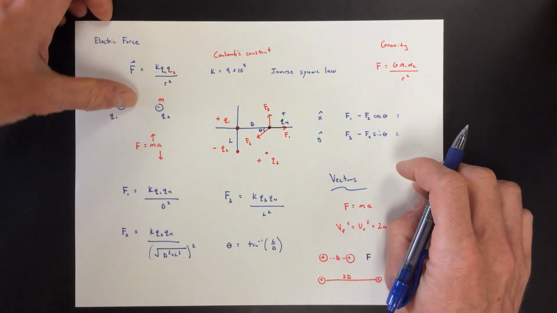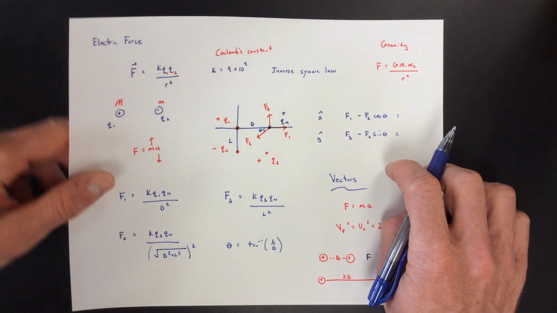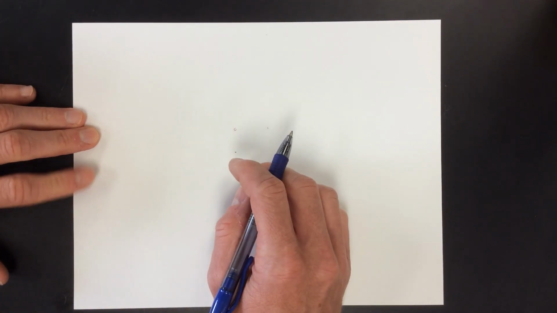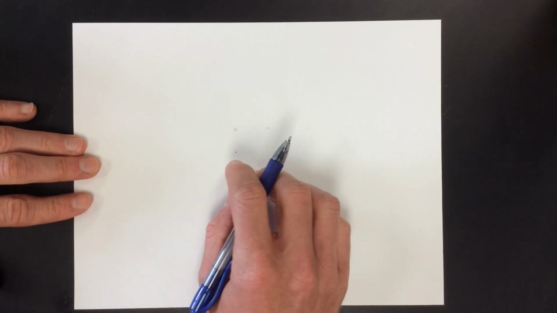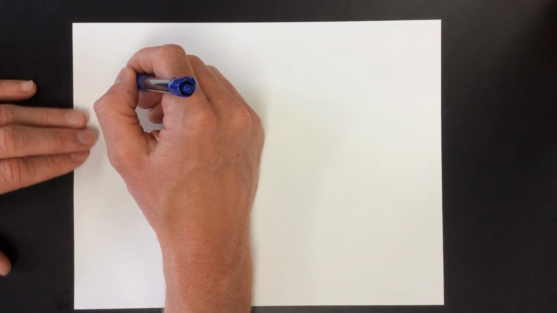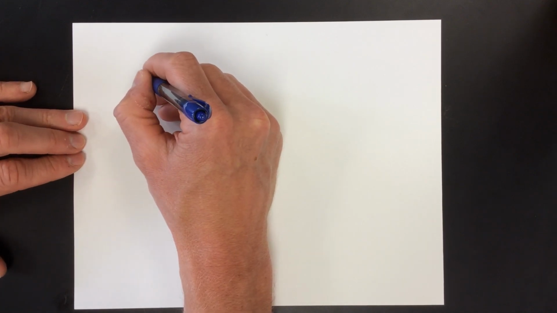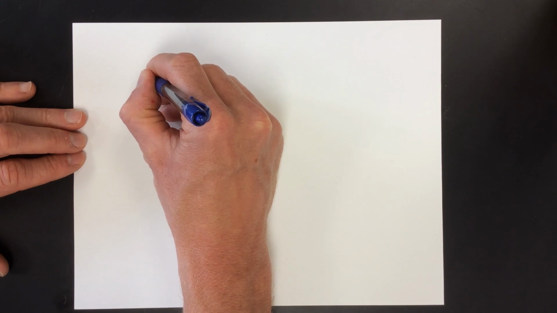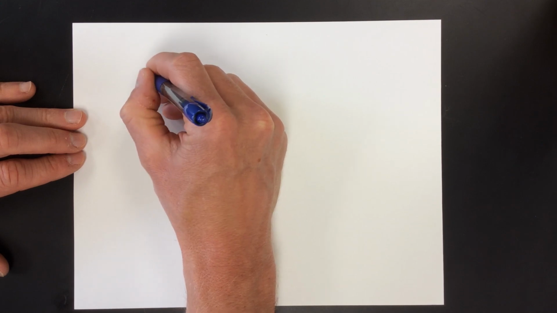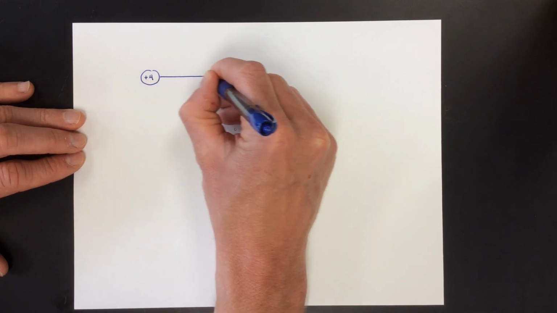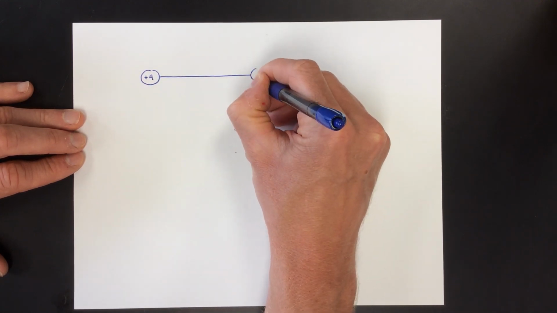Maybe one other question. They might ask, where can I put a third charge so that it doesn't experience a force? So let's say I have a charge here of, we'll give these numerical values, a +4 here, and a +1 here.